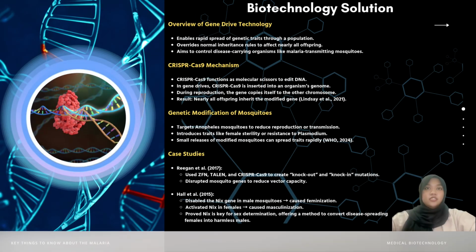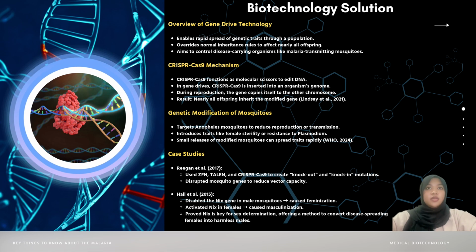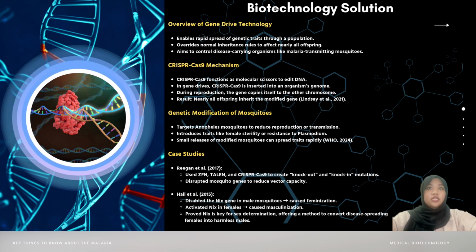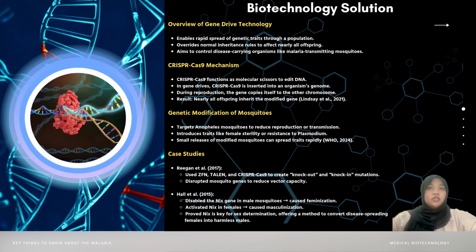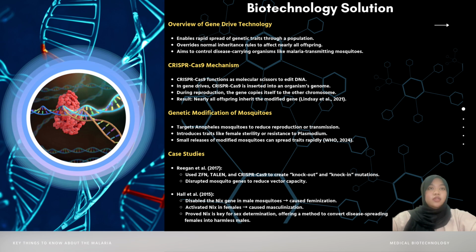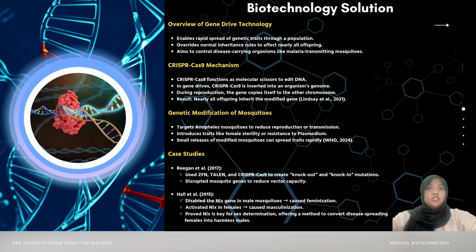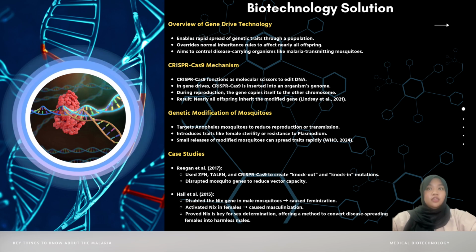Next is an overview of gene drive technology. At the heart of modern gene drive systems is the CRISPR-Cas9 genome editing tool. CRISPR-Cas9 acts like molecular scissors, allowing scientists to precisely cut DNA at specific locations and insert, delete, or alter genes. In a gene drive, CRISPR-Cas9 is engineered into the genome of an organism such as a mosquito, so that when it mates, the gene drive copies itself onto the corresponding chromosome in the offspring. This process ensures that nearly all progeny inherit the modified gene, rather than the usual 50% inheritance rate seen with standard Mendelian genetics.